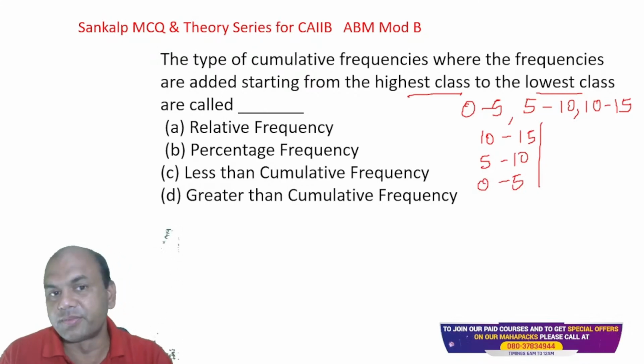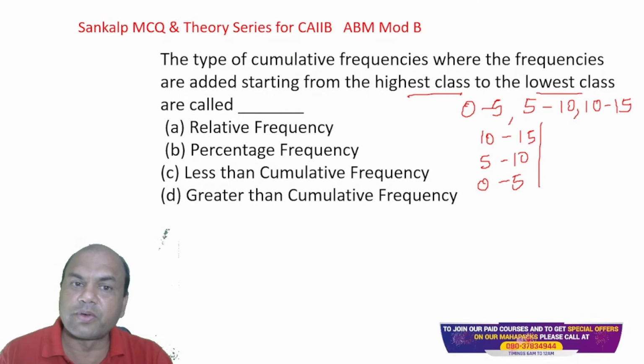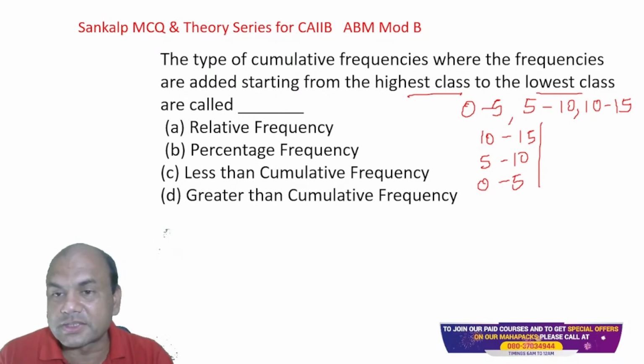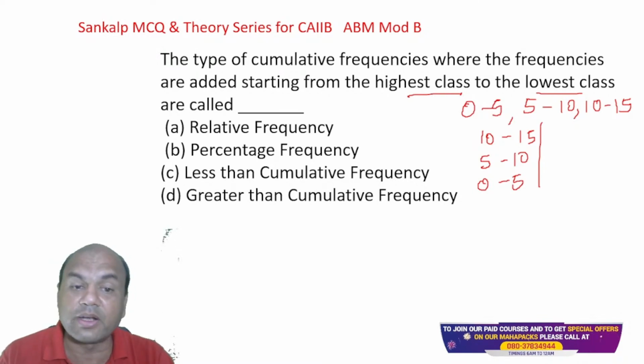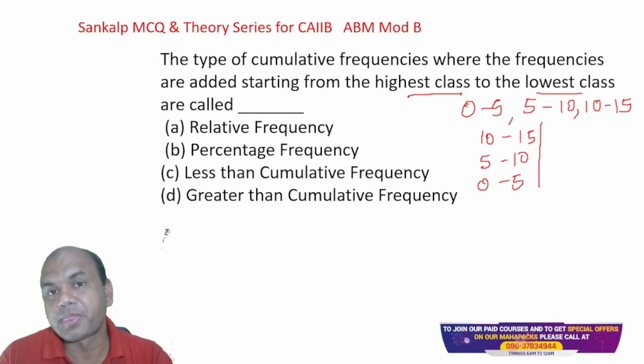This is a question. The type of cumulative frequency where the frequencies are added starting from the highest class to the lowest class is known as what? Relative frequency, percentage frequency, less than cumulative, or greater than cumulative. What is it called?